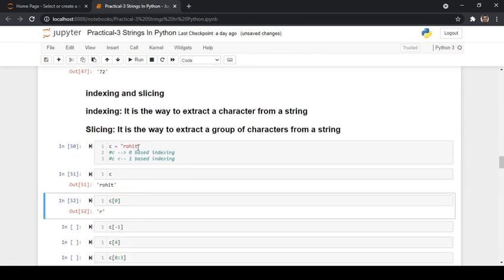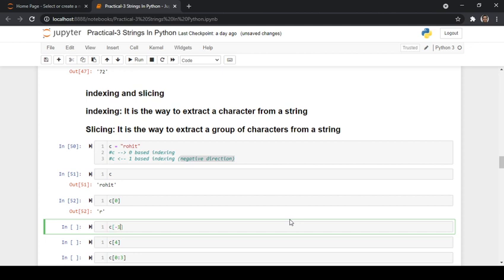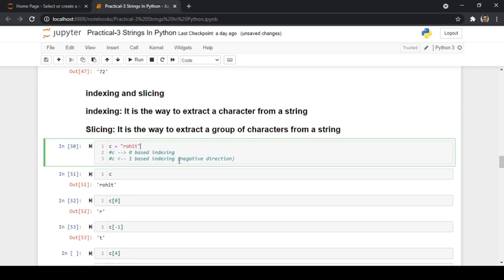In order to get the value of t, that is when coming from the right hand side to the left hand side, it follows one based index in the negative direction. So this is my 1, 2, 3, 4 and 5. As t is at the first index, number 1, and it is coming in the negative direction, the index will be minus followed by the index value. So c of minus 1 is going to give us the value of t.